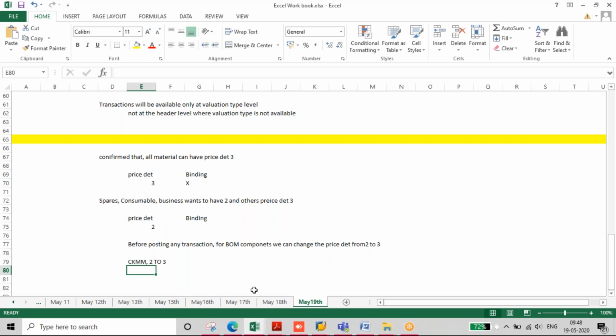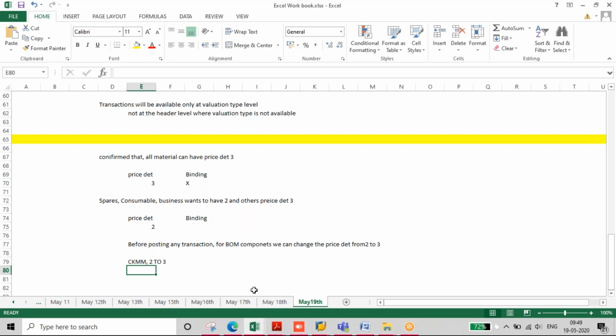For spares and consumables we use different material types, and for other materials we use different material types. We keep all the material types in CKMM and change from 2 to 3 before posting any transactions, before we update standard cost.